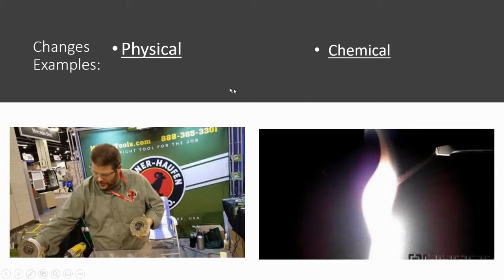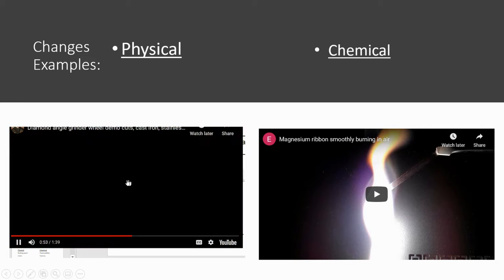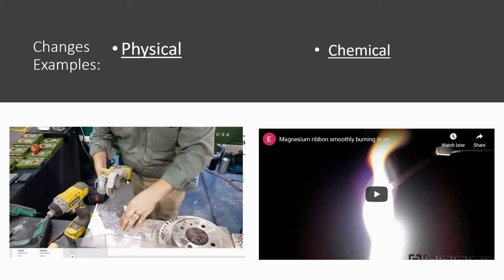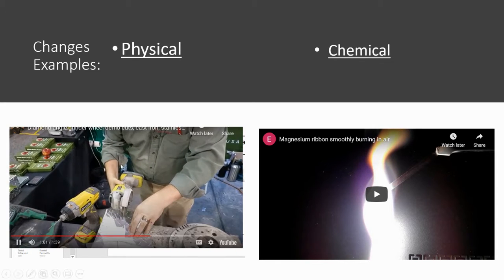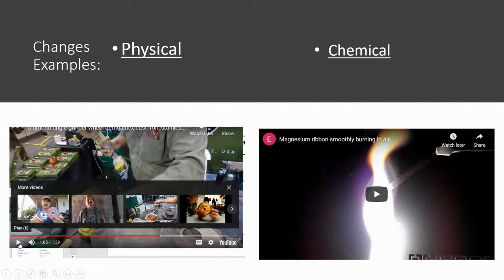So here are some examples. Here is a physical change. We're going to cut up a piece of metal, and when we're done cutting it, ask yourself, is it still that same piece of metal, aluminum in this case? If the answer is yes, and we don't have a new kind of matter, it means it's a physical change. Here's some aluminum, and we've left the protectant on that aluminum as well. So they cut holes in that piece of aluminum, but it didn't change the fact that it's still aluminum. No new substance was formed. It is a physical change.